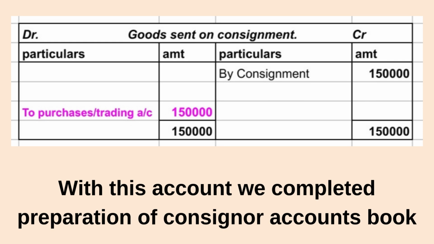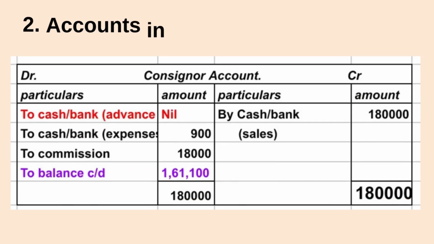Next we'll prepare the goods sent on consignment account. In the consignment account, what is the first entry? To goods sent on consignment. Here the same entry will turn to be by consignment account, 1,50,000. Only one entry. Write in the balancing figure 1,50,000. Same entry carried forward to the debit side, in the amount column, and write down to purchases or trading account. Finished. With this, the account is completed, and preparation of the consignor's books is completed.